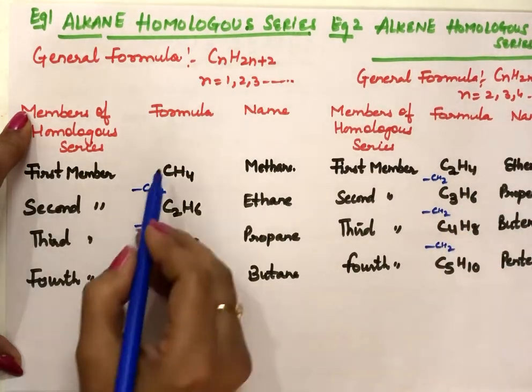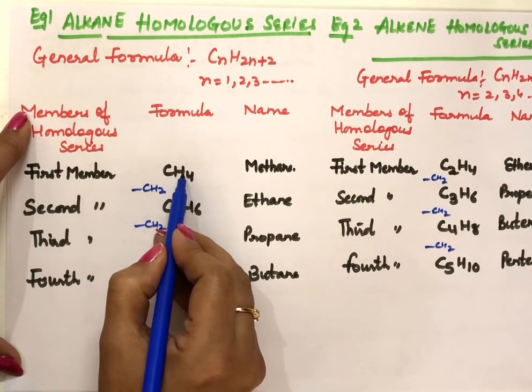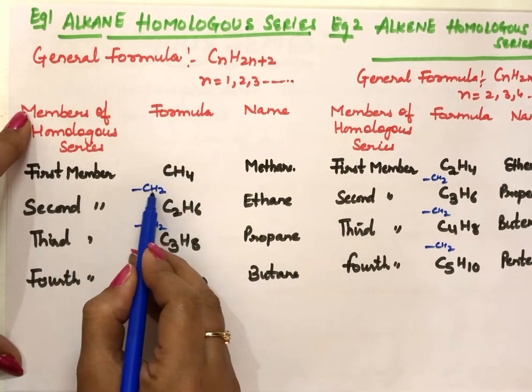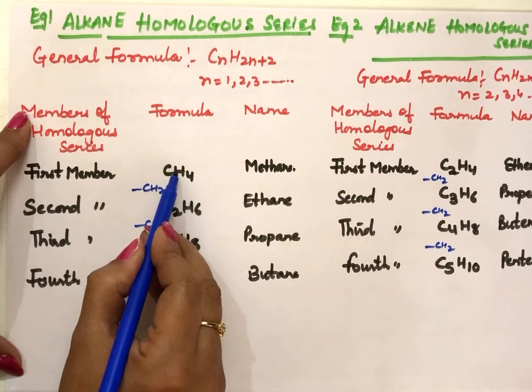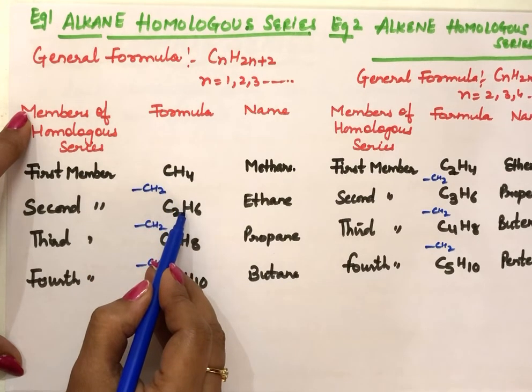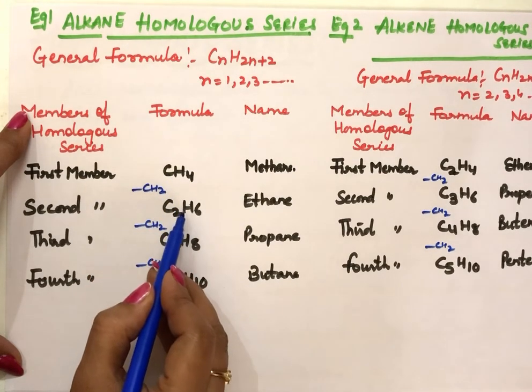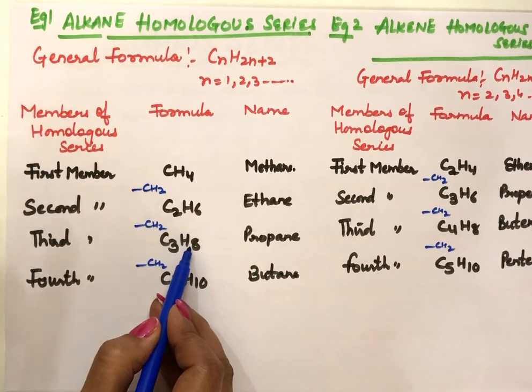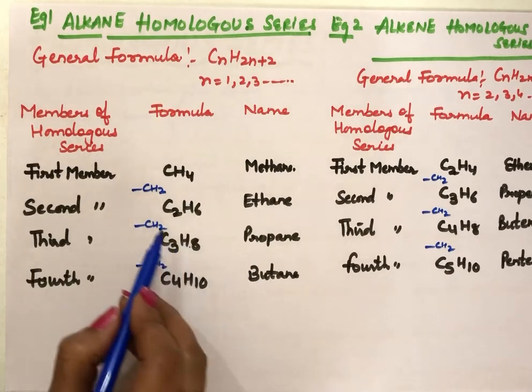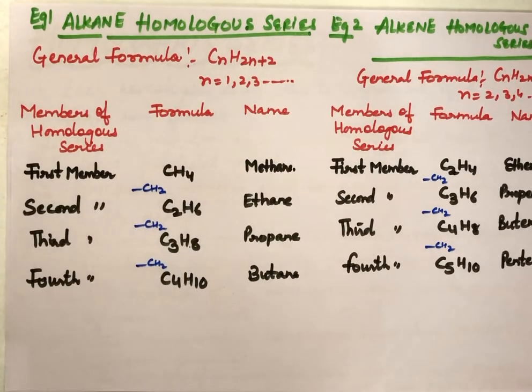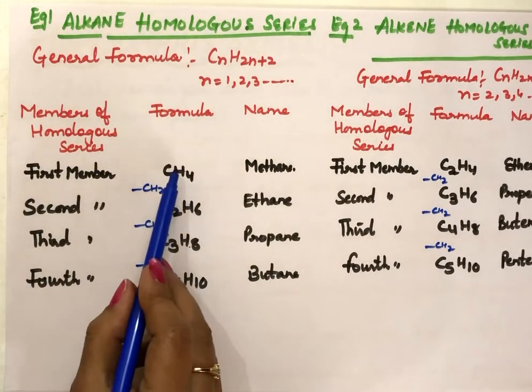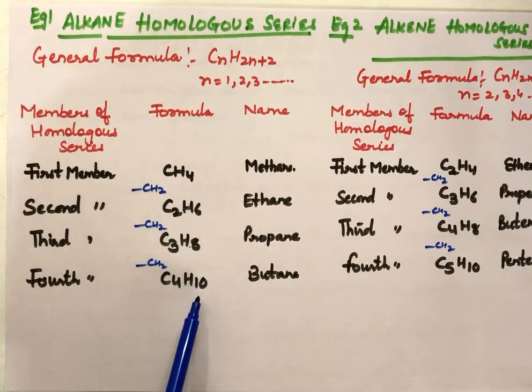So how much is the molecular mass of this? 12 plus 4, 16. And CH2 means 12 plus 2, 14. In this 16, add 14, we'll get the molecular mass of this. In this, we add 14, we'll get the molecular mass of this. So how much is the difference in the molecular masses of these compounds? That is 14 AMU difference is there. And since the mass is increasing, so there will be regular gradation in their physical properties.